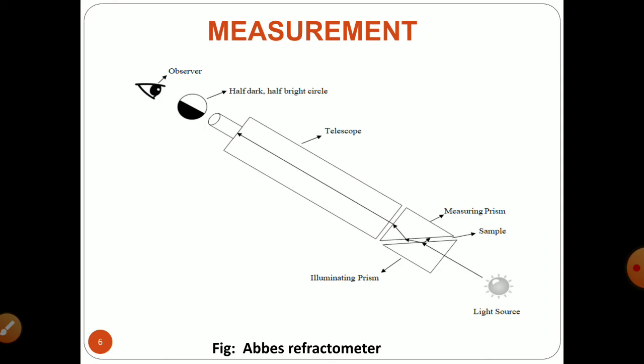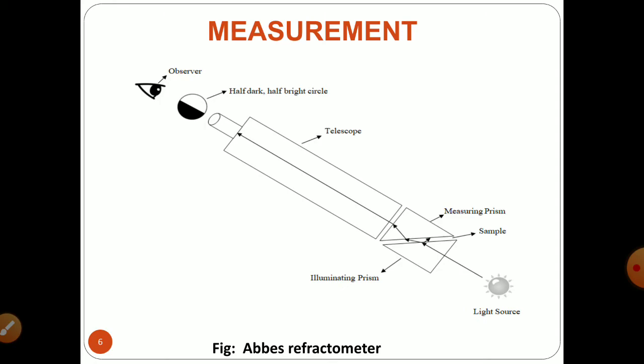The schematic representation of the Abbe refractometer is shown on your display, which consists of parts like the telescope, the prism assembly, the scale and the adjusting screw. Every component has its own role.